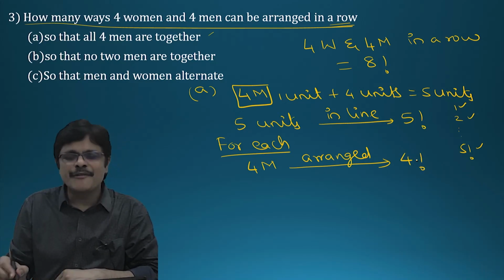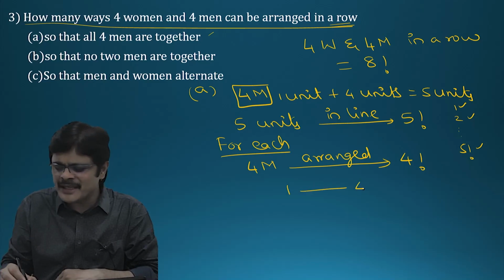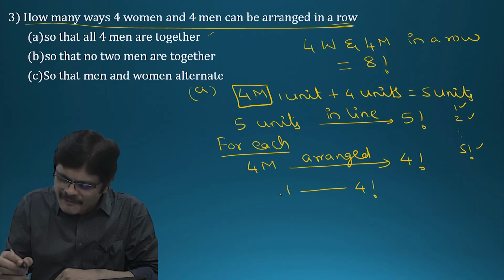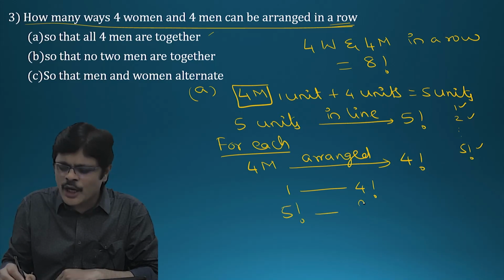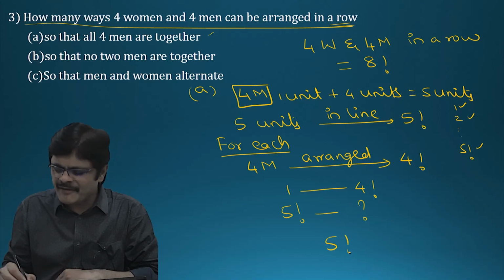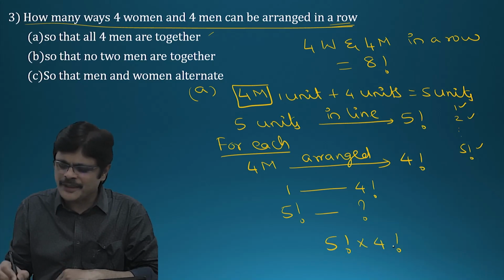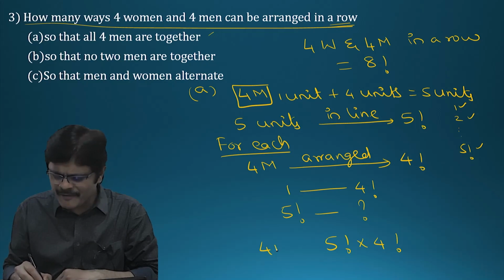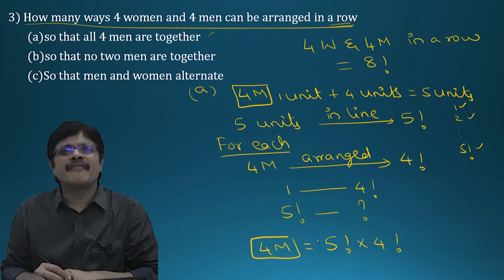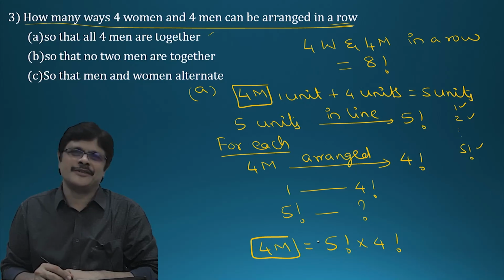That is, for one arrangement, 4 factorial arrangements of men are there. Then for 5 factorial arrangements, how many would there be? So the answer is 5 factorial into 4 factorial. So the number of ways in which the 4 men are together is given by 5 factorial into 4 factorial.